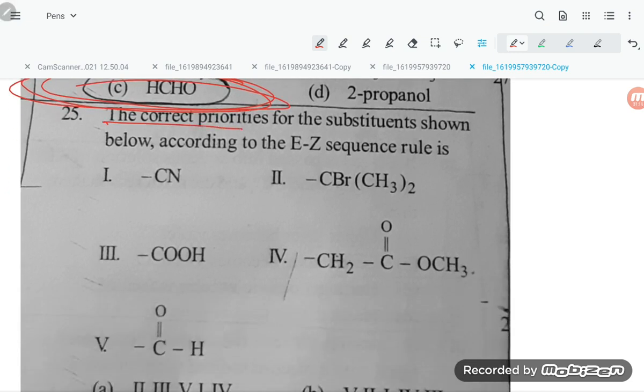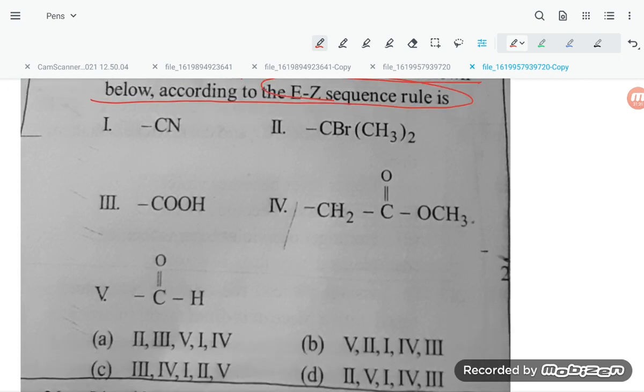The correct priorities for the substituents shown below according to the EZ sequence. According to the EZ sequence, they are asking for the correct priority order of the groups.